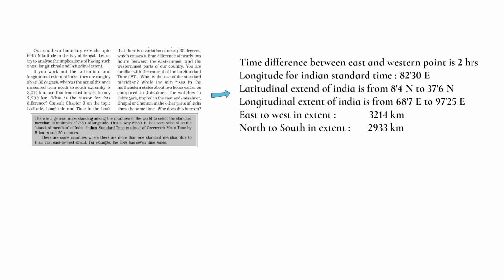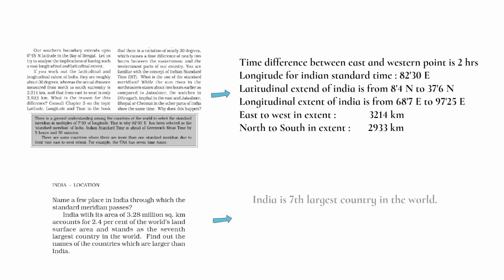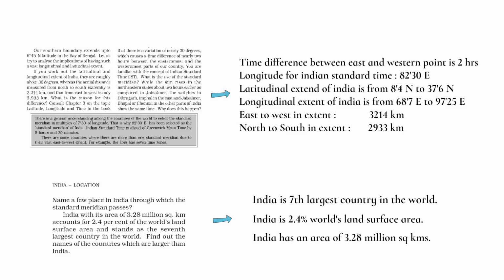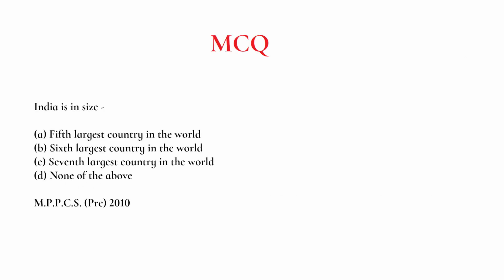Now let's see India's size. India is the 7th largest country in the world. India is 2.4% of the world's land surface area, and India has an area of 3.28 million square kilometers. All the questions that are asked in UPSC as well as any state PSC exams revolve around this information only. Now let's look at some MCQs.